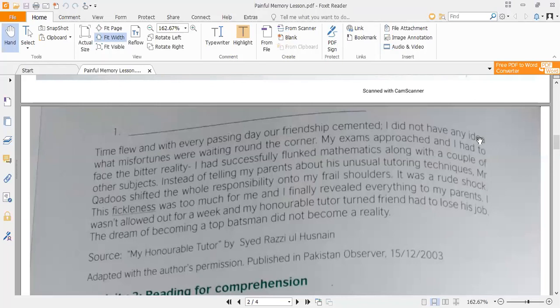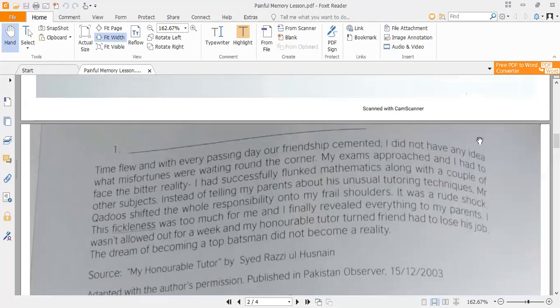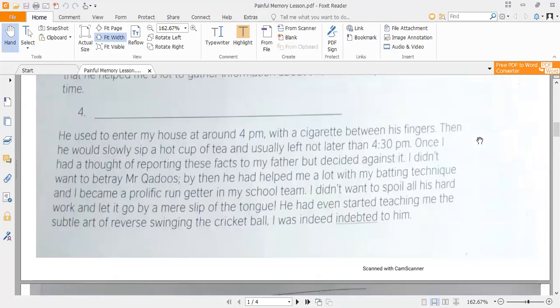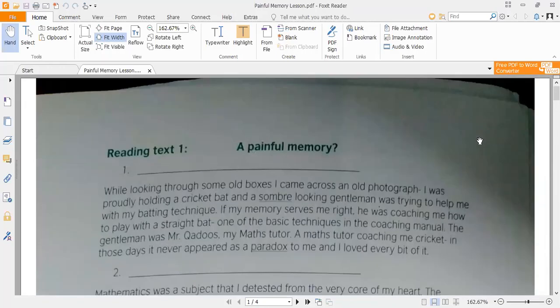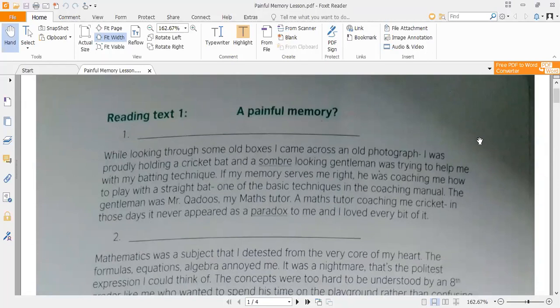job. Now he says what type of punishment he got from his parents: he was not allowed to go out of the home for one week, and his teacher also lost his job of tutorship. The dream of becoming a top batsman didn't become a reality. So the last sentence is that he wanted to become a top batsman, and it didn't prove real. So this complete lesson, A Painful Memory, represents past memories or past events, those events, accidents, activities and work that we have done and completed in the past.